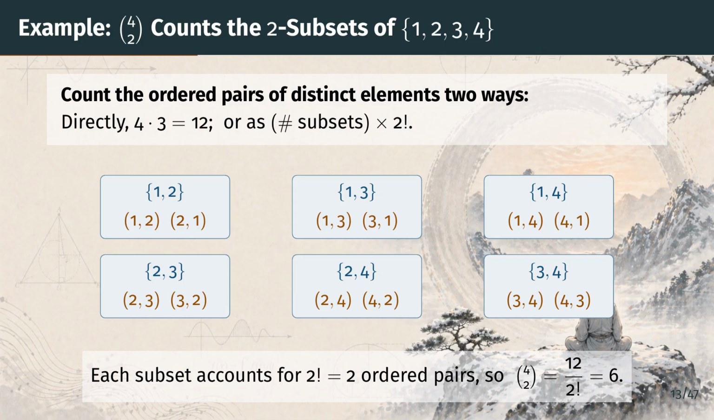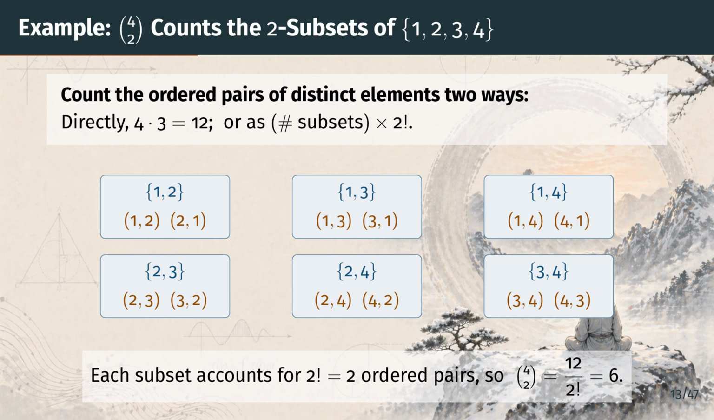Let us see the counting proof in action. With n equal to 4 and k equal to 2, we want the number of 2 element subsets of the set 1 through 4. Following the proof, we count the ordered pairs of distinct elements 2 ways. Counting directly, there are 4 choices for the first entry and 3 for the second, giving 12 ordered pairs. That is 4 factorial over 2 factorial.